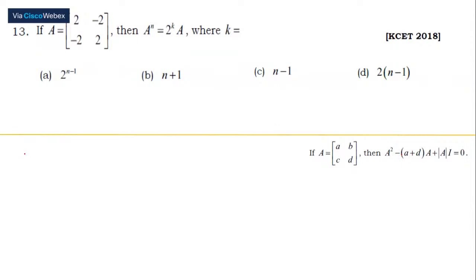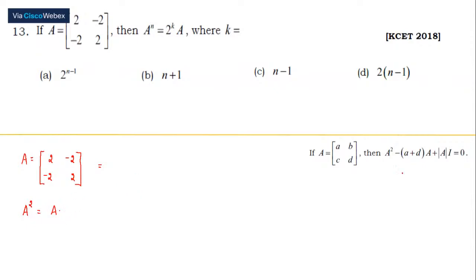Clear? Now, what they've given is the matrix 2, minus 2, minus 2, 2. This was yesterday's problem, right? I told you to work it out. I want everyone to have your paper and pen, work it out and give me the answers. It should be a practice session. So A square is equal to A into A. That is what we are supposed to do, right?